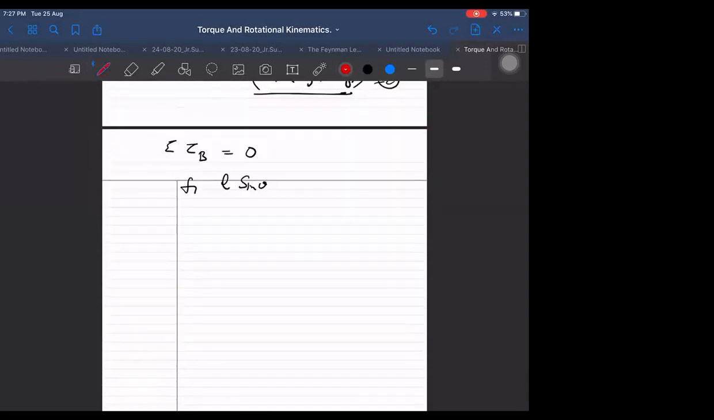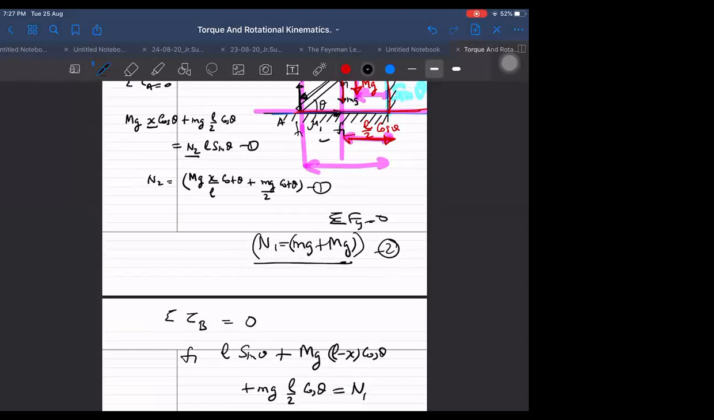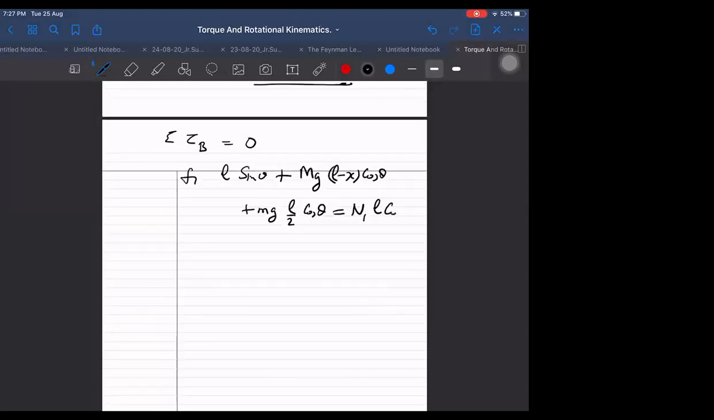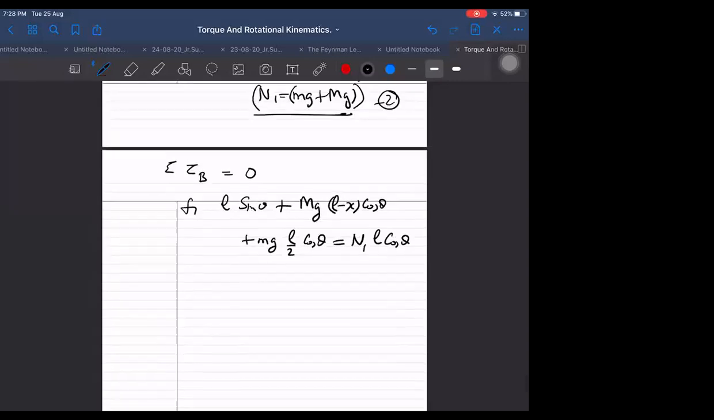So let us write all these forces. Plus capital MG into L by 2 minus X cos theta, and plus small mg into L by 2 cos theta. These are all balancing N1. N1 into, nothing else was left. N1 into component also.